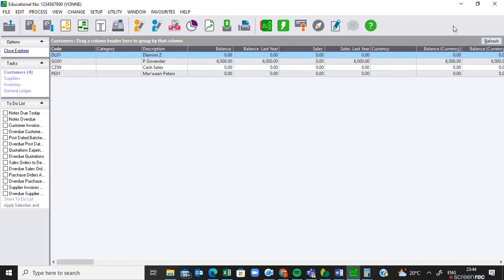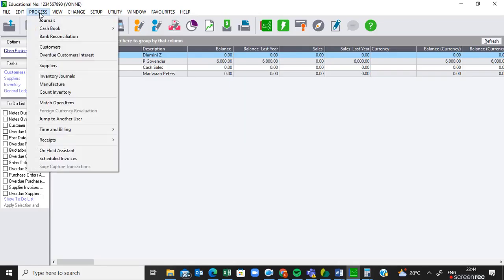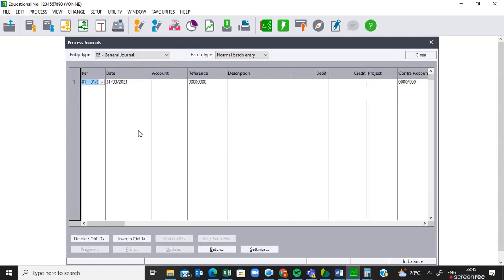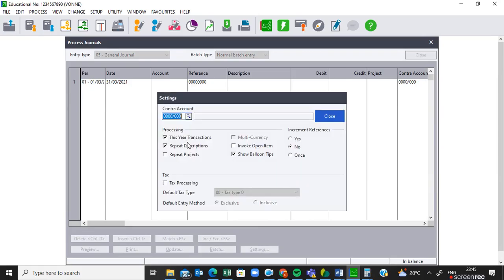If you look at those transactions, the first three transactions must go to your general journal. So I'm going to go to process, journals, and then general journal. As we know, when we arrive here, we must check our settings to make sure everything is fine. Don't do anything under contra. Make sure that this is this year's transaction.